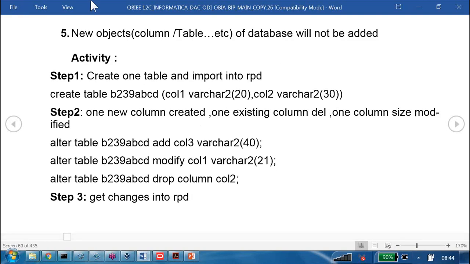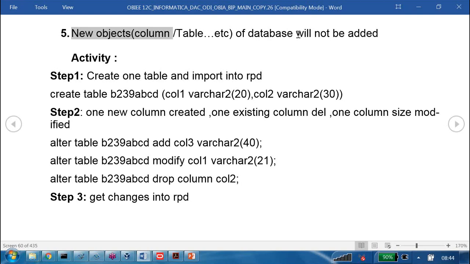Next point, new objects. Suppose they created one extra column, that will not be added, because I am not using it in the RPD. In the database, I may have thousands of tables and thousands of columns. I may not require all those things for my reporting. Yesterday you imported the tables from the SCOTT schema. You imported EMP, DEPT, salgrade.